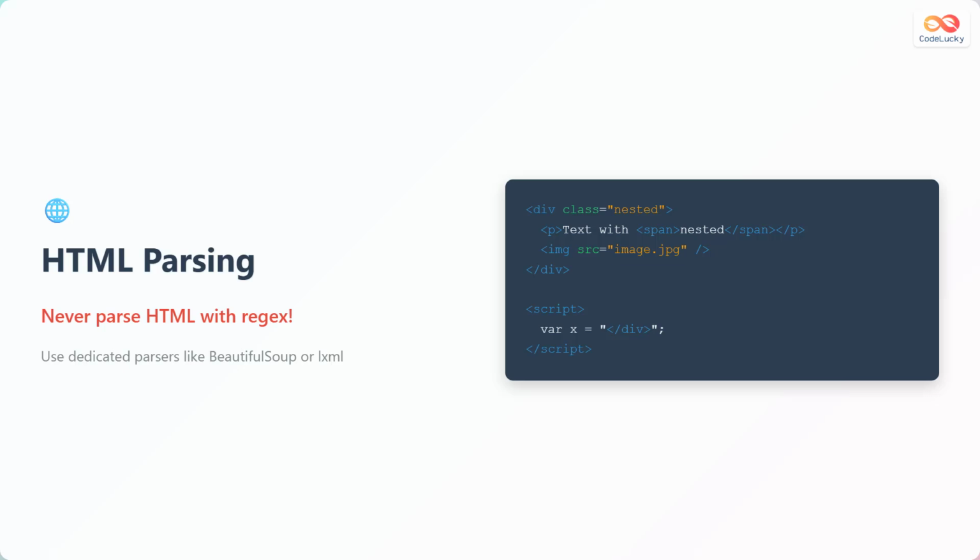Parsing HTML with regular expressions is generally not recommended due to the complex and often irregular structure of HTML documents. HTML can have nested tags, attributes, and variations in formatting that make it difficult to reliably parse with regex. It is better to use dedicated HTML parsing libraries like Beautiful Soup or LXML, which are designed to handle the nuances of HTML structure and provide more robust and maintainable solutions. On the right, you can see the sample HTML code with nested tags.